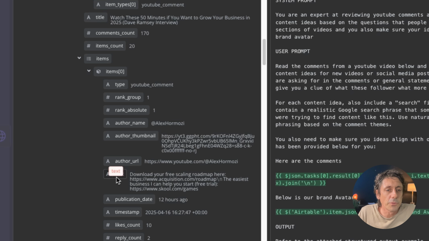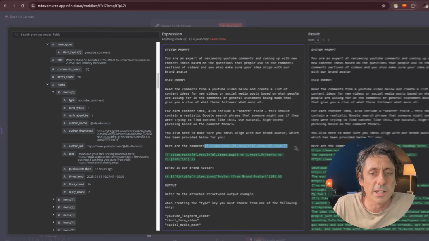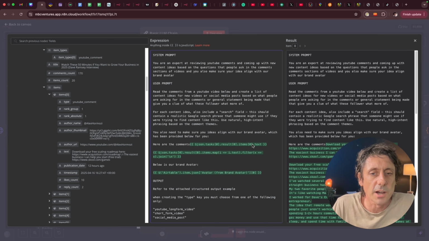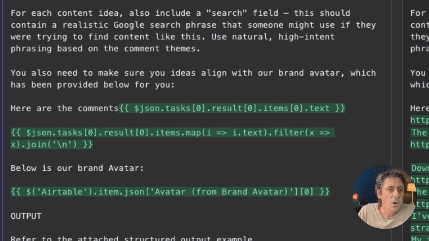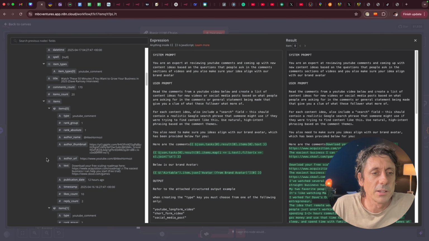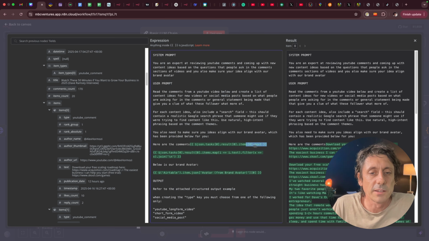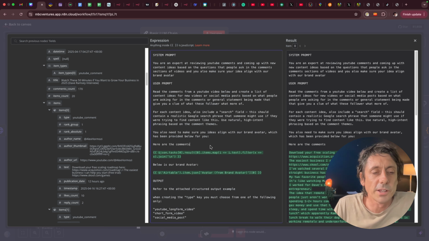But if I just pull the first one in like that and dynamically map it, it's not going to do what we want. It's only going to get the first result because it's got item 0. It's not going to get all of these other results. This is where a lot of people can get a little bit stuck when they're using N8N. They drag and try to drop something in and it doesn't work. The reason it's not working is it thinks you're telling the software just to grab the first result and that's all, and it's doing what you've asked it. What you need to do is actually map these out.